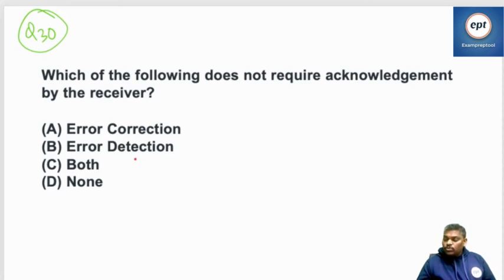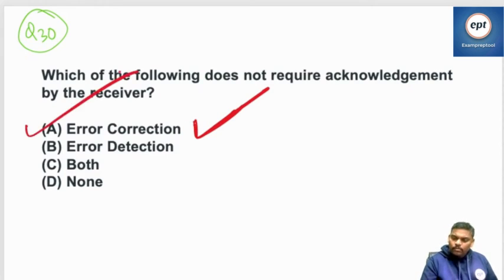See, only positive things are informed. When you say error correction, the packet is perfect. You can send ACK saying send the next one. Answer is A. If error is detected, the packet is discarded.